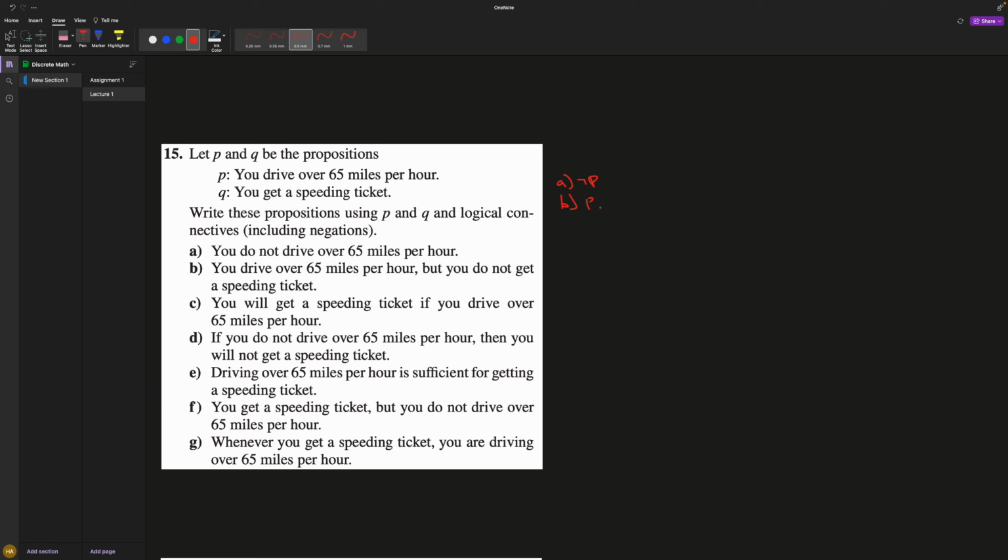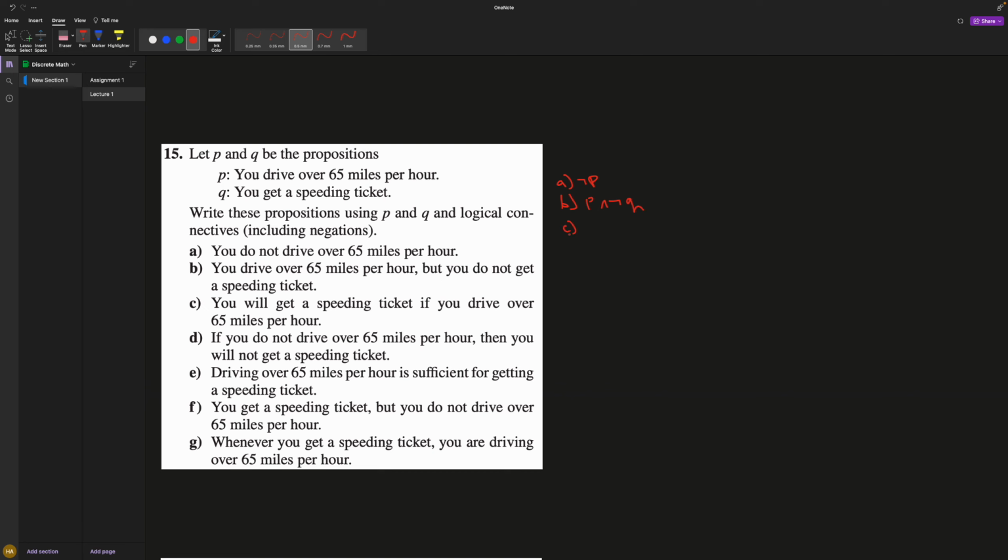That is P. We didn't change anything, but you do not get a speeding ticket. So you see here I'm saying basically "and." If I tell you, you drove past 65 miles per hour but you didn't get a ticket, it's the same thing as if I said you drove over 65 miles per hour and you didn't get a ticket. So this is "and," not Q.